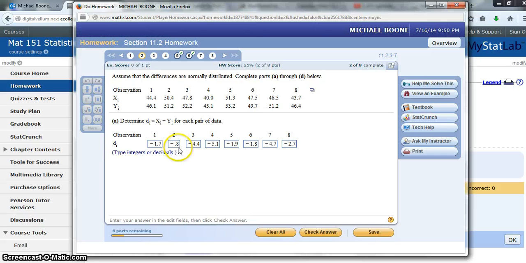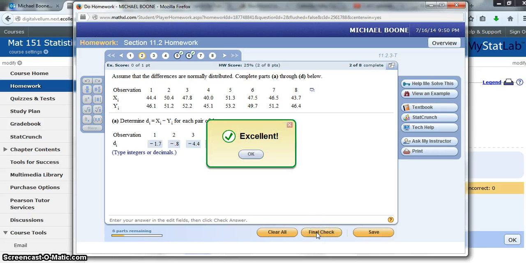That one's 0.8, I'm good with that one. That one's 4.4, 5.1, 1.9, and that one's wrong. That one's 2.2. Apologies, 2.2. That one is 4.7 and that one is 2.7. So let's check it again. Got to make sure we do good subtraction.